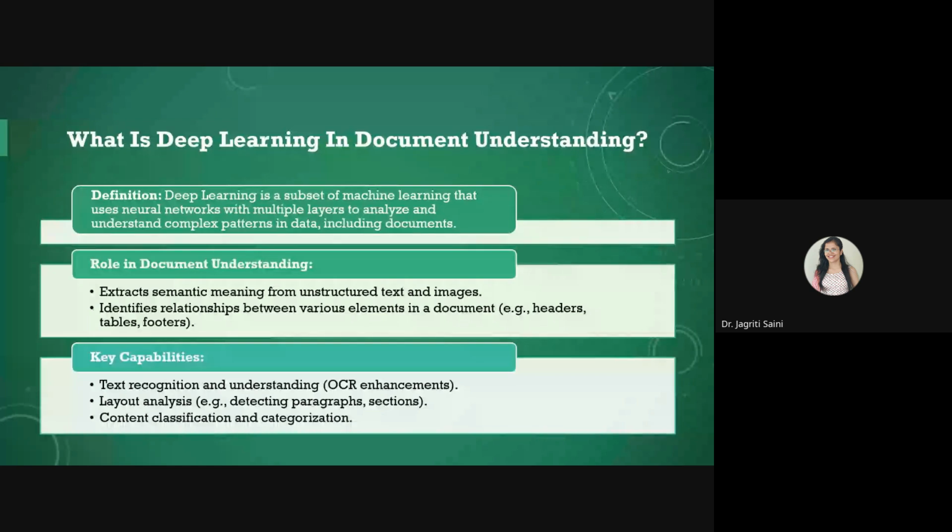Deep learning models can help you extract the semantic meaning of the specific text available in your images and documents, so that we can make decisions based on that data analysis. At the same time, they can also identify relationships between different elements of your document, like headers, tables, or footers. For that intelligent analysis, deep learning may be useful.